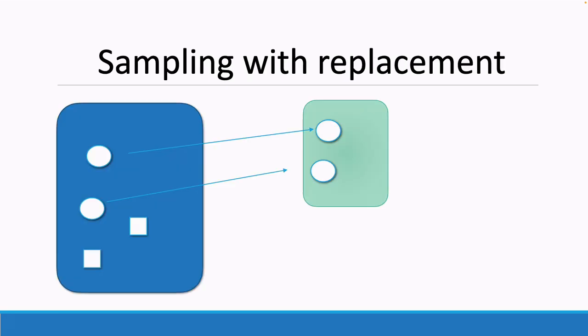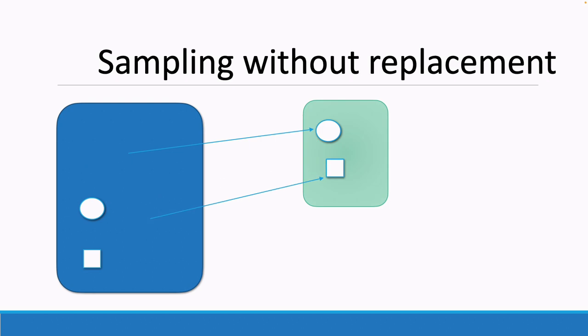Now let's talk about sampling. There are two ways that you can obtain samples from a population. One way is called sampling with replacement. Sampling with replacement basically means whenever you take a sample from the population, you return that sample back to the population. So when you obtain another sample, you will have the previous sample back in the population. You can pick it up again and you can sample it.